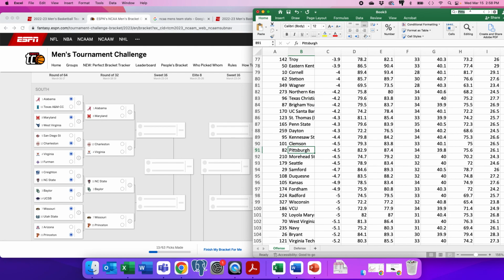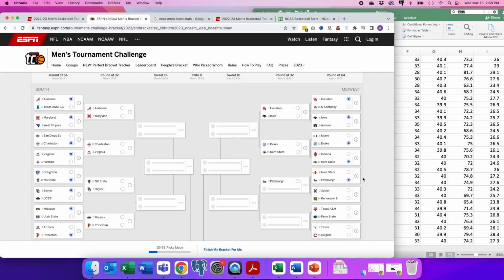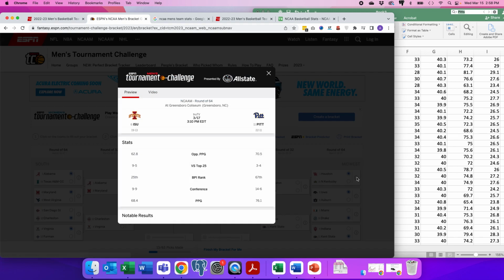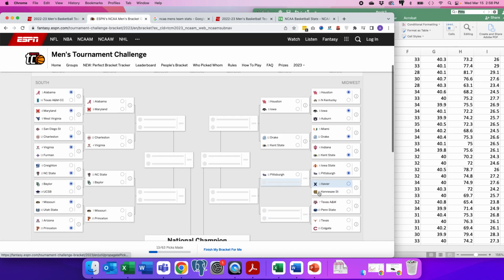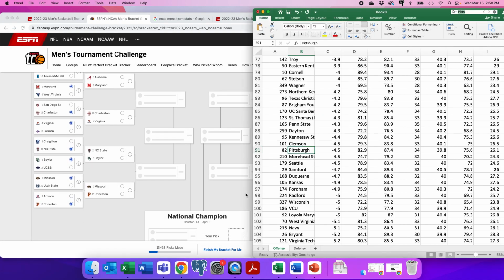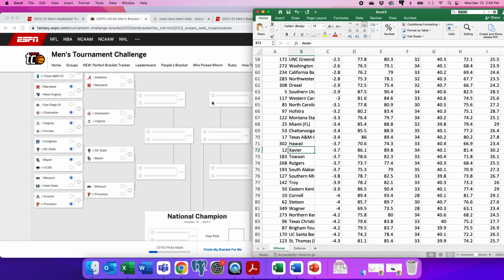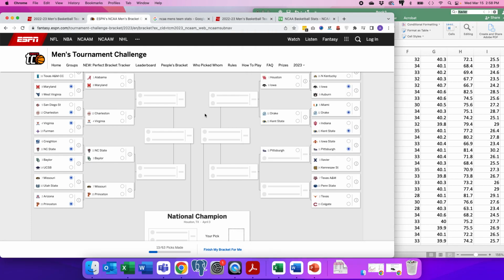And Pittsburgh is 91. So Pittsburgh takes it. Let me see these records here. Pittsburgh's got a better record. So I don't know why Iowa State. Maybe it's divisions. There's all this division stuff and the level of the competition. My model's not taking into effect any of that. I'm just going by the numbers.